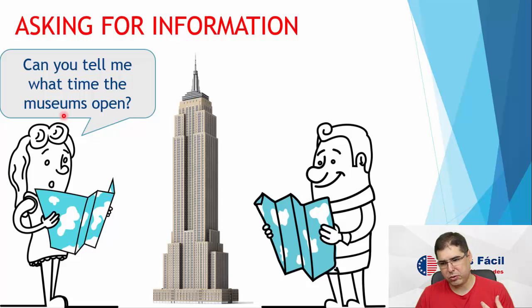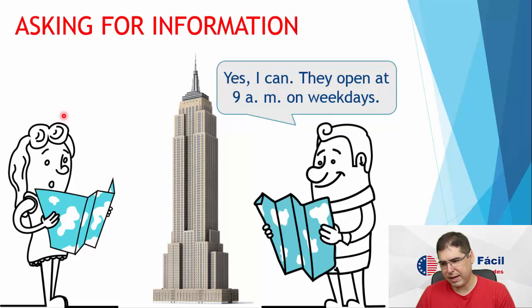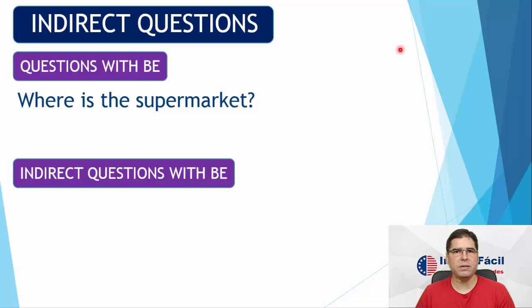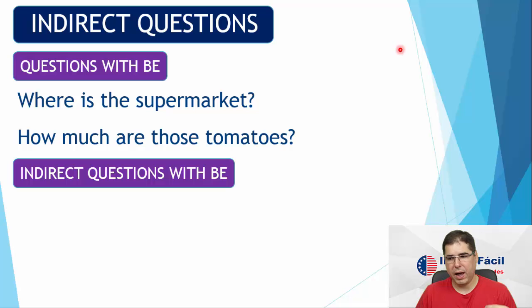So she asks, can you tell me what time the museums open? And the guy says, yes, he can, right? Yes, I can. They open at 9 a.m. on weekdays, right? Okay then, so let us see here questions with be. Normal questions, something that we are very used to, right? For example, where is the supermarket? Very simple, direct question. Or, how much are those tomatoes? Also direct. Now, how can we turn these questions into the indirect form?